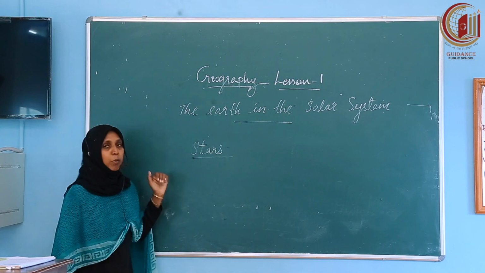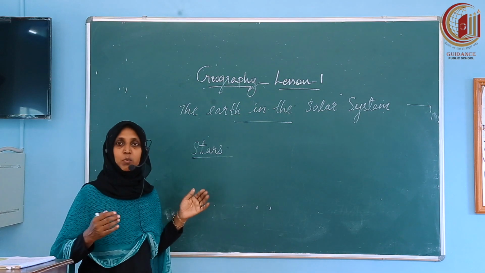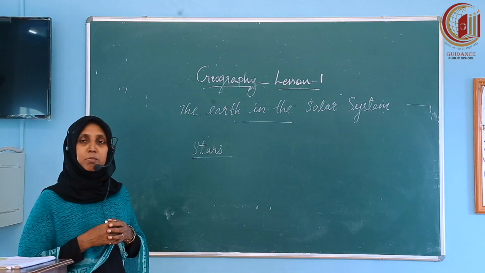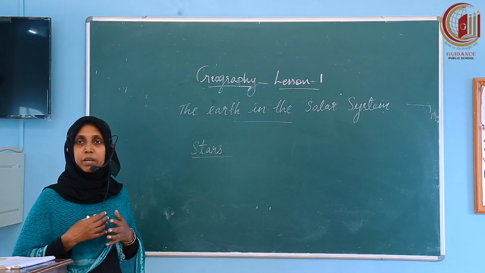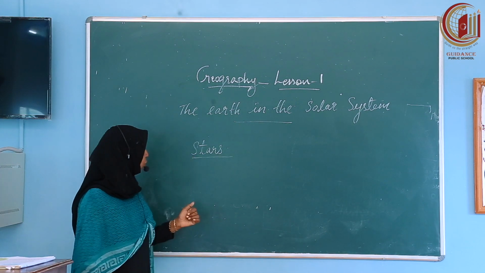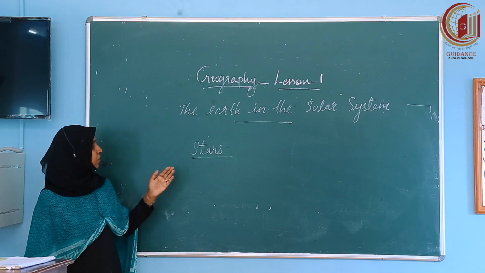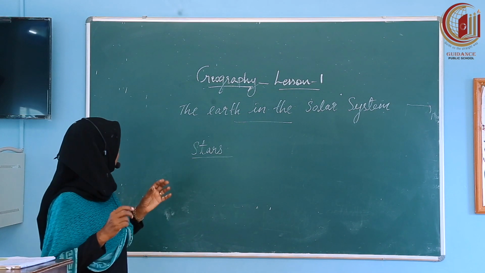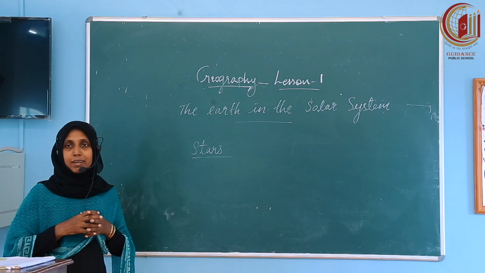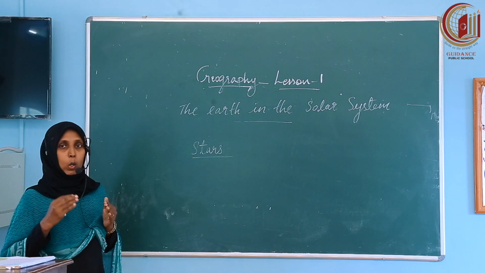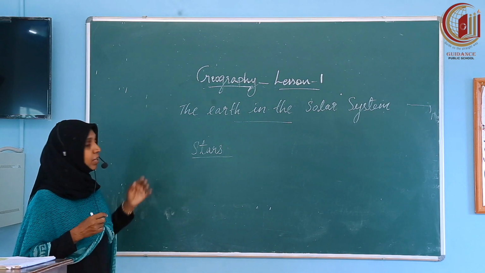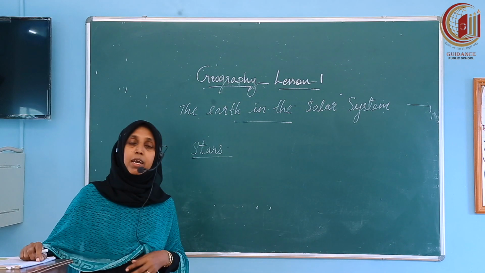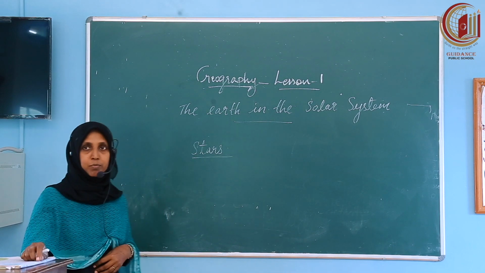Many poets are attracted by the beauty of stars and moon, and they have written many poems and songs about these heavenly bodies. See, what is a star? A star is a heavenly body that is made up of hot gases. Stars have their own heat and light.